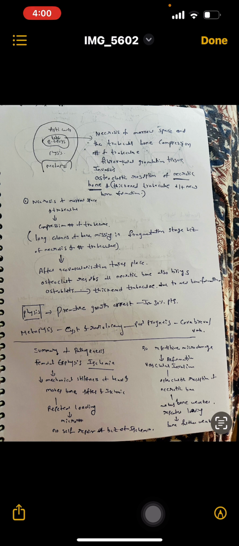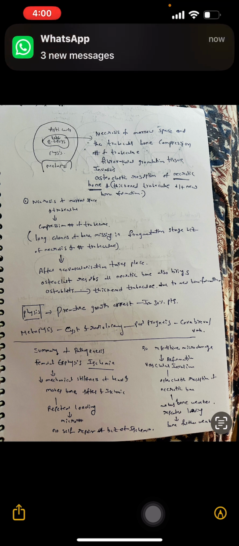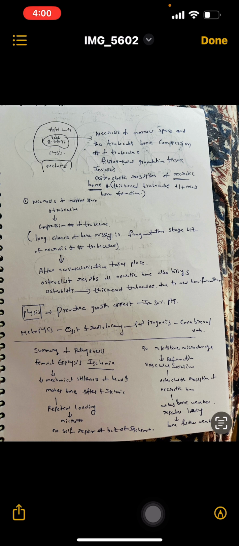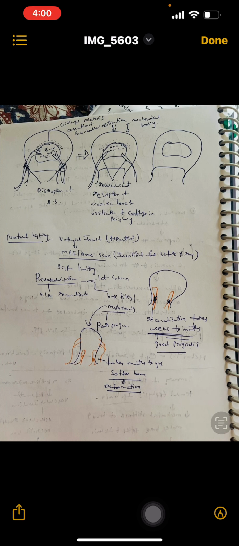So repetitive micro damage leads to deformation and vascular invasion, osteoclastic resorption of the necrotic bone, and new bone that makes the bone weaker. Repeated loading in the weaker bone leads to further weakness of the bone.